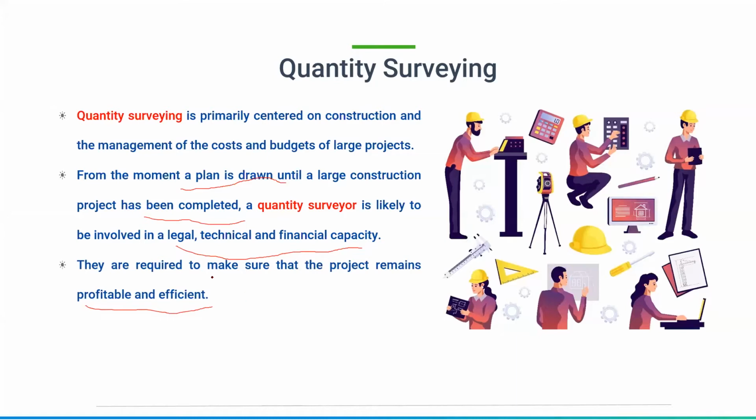So if there is any sort of inefficiency, say for example, can someone tell me this: when you are preparing a project and up to 50 or 60% of work is completed, and you have revised the entire estimate, and the cost of construction has been beyond the limit. Okay, you said it is 30 lakhs and 30 lakhs have been completed up to 60% of completion. Then what do we need to do? We need to do something.